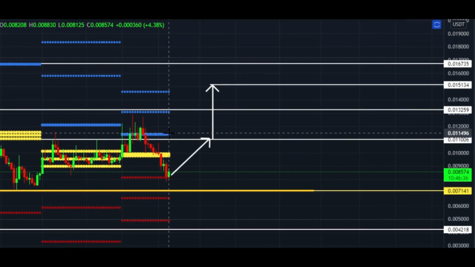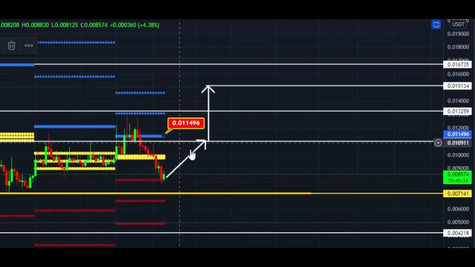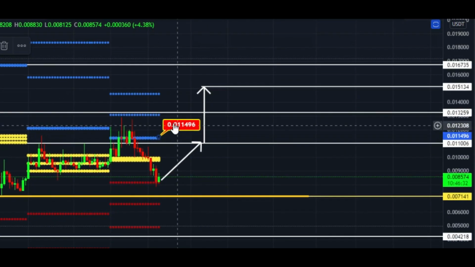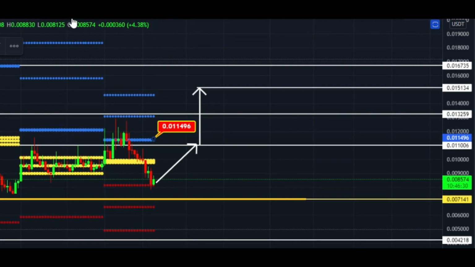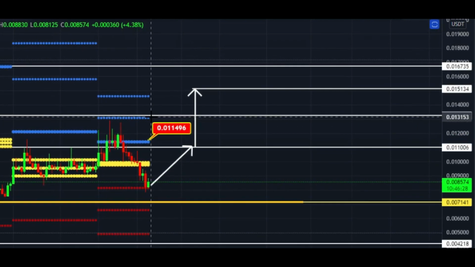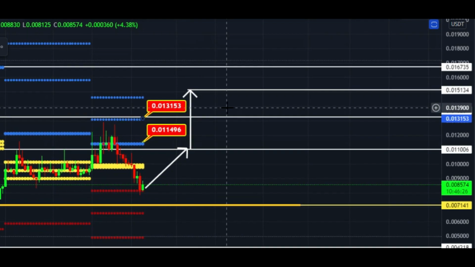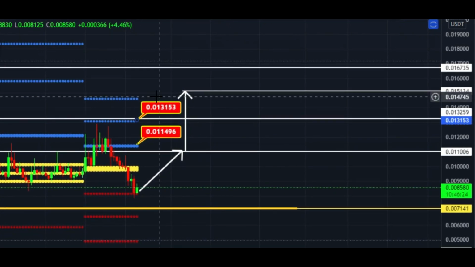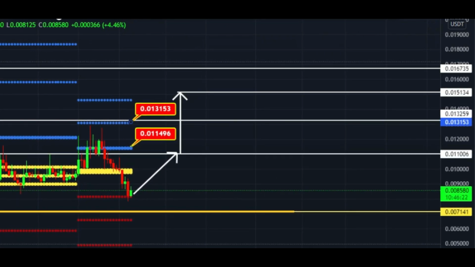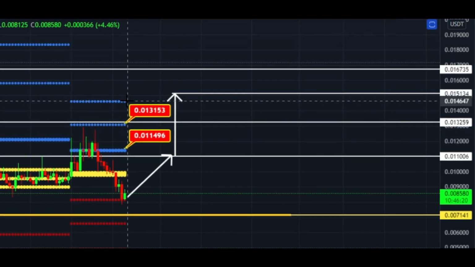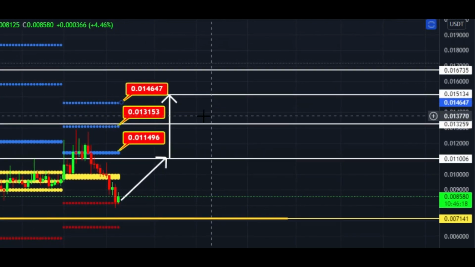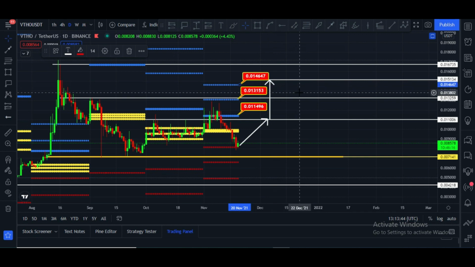These blue lines are monthly CPR bullish targets. First bullish target is 0.0114. Second bullish target will be this area 0.01315, and after that this is the last bullish target of this month, and it is 0.01467. These are the targets.